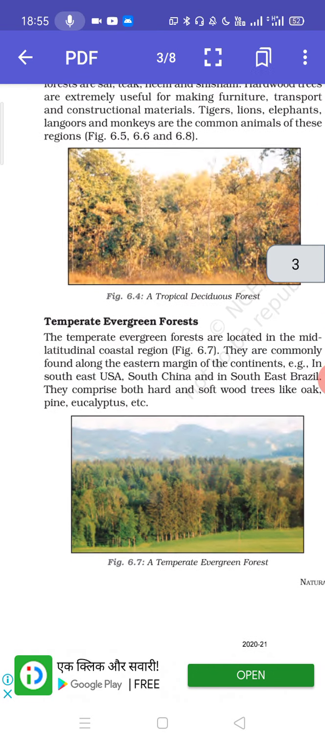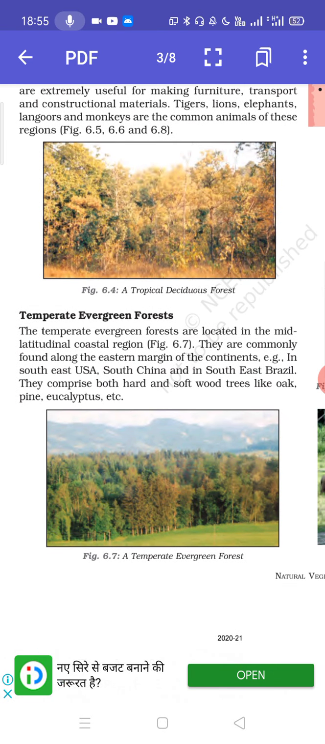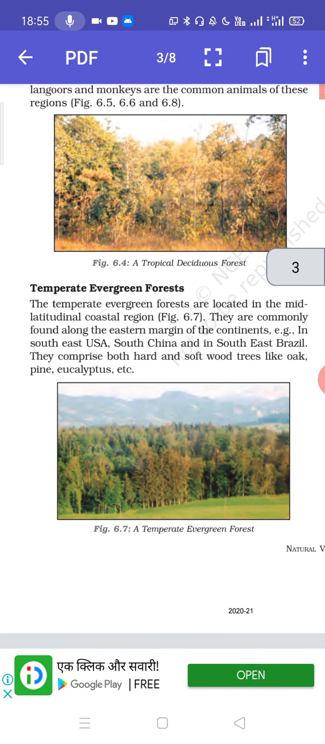Now we will be talking about temperate evergreen forest. This is the third type of forest. It is found in the mid-latitudinal coastal areas between 66.5 degree north to 66.5 degree south, on the east margin of southeast USA, China, and southeast Brazil. The trees which we can find here are oak, pine, eucalyptus.